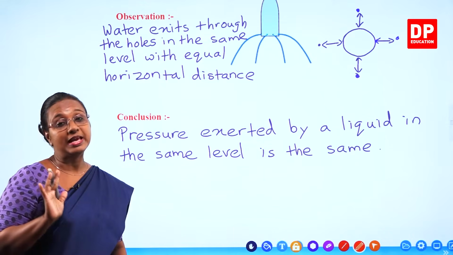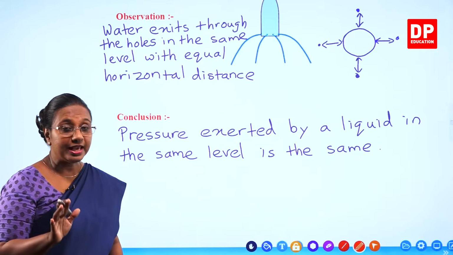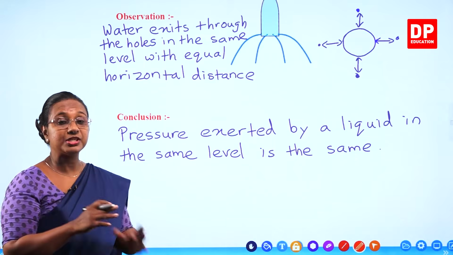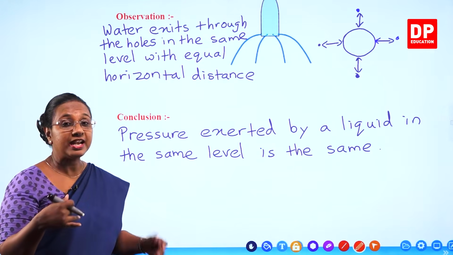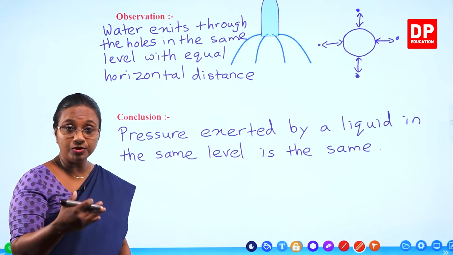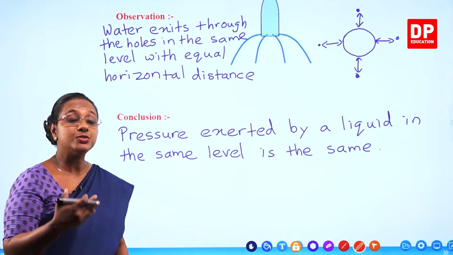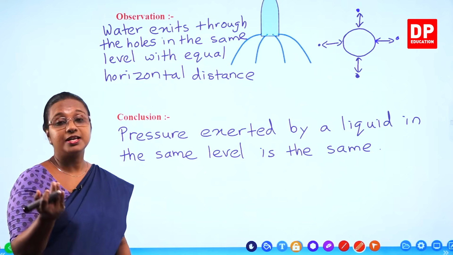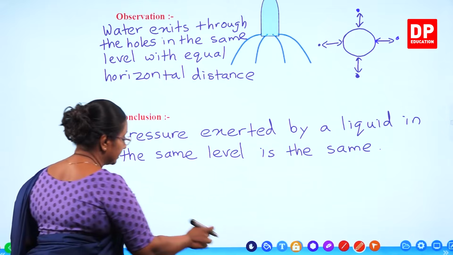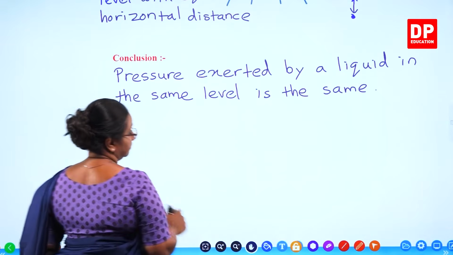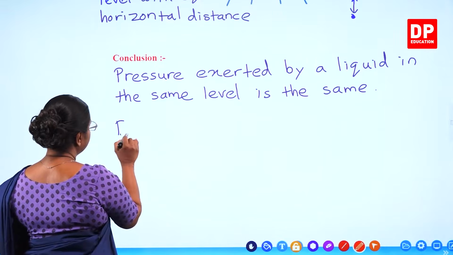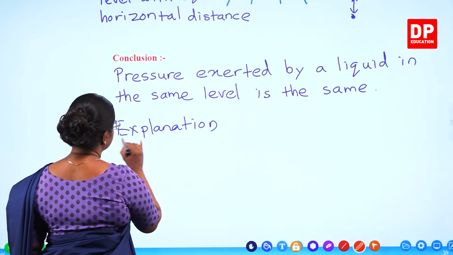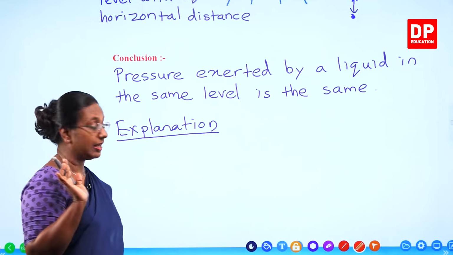So if you are to explain this, what can you say? Liquid exerts a pressure and at the same level, it exerts the same amount of pressure in all directions. Because of that, the water is pushed out through the holes with the same pressure. That is why they travel the equal horizontal distance in all sides of the same level. So that is the explanation. So here I can say explanation. This is for you all to understand what happens, students.